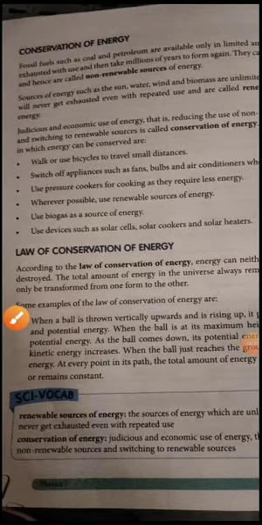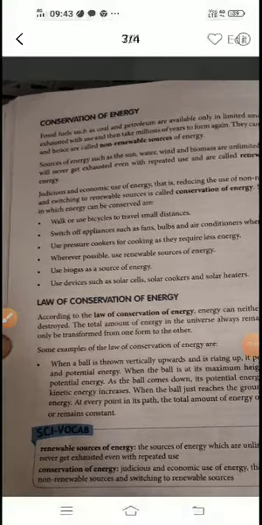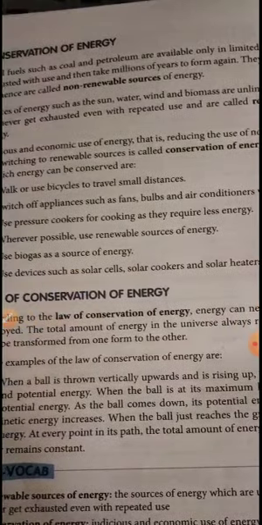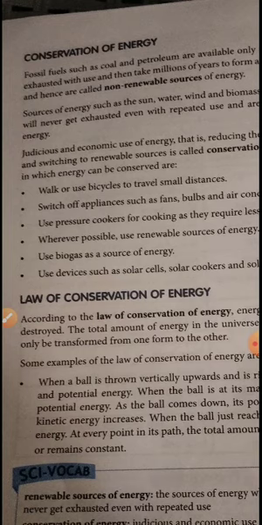Good morning, 7th standard. Today our topic is conservation of energy. Conservation means how you are going to limit or save the usage of your energy.